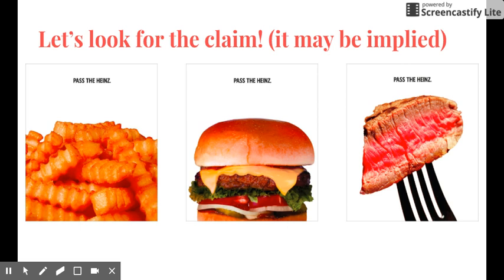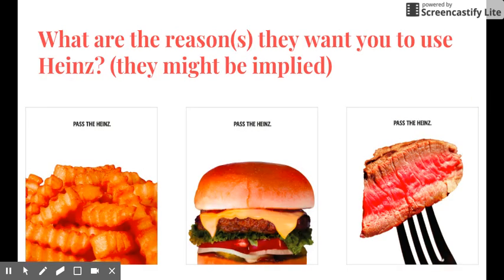So what do you think they want us to do or want us to believe? Well, it's obvious that they want us to buy Heinz, right? And they want us to use Heinz on our food. So I would say the claims are that we should buy Heinz ketchup and that we should use Heinz ketchup on our food. They don't say that anywhere. But what are the reasons they want us to use Heinz? Just like those claims, where they didn't write, you should use Heinz ketchup on your meat and fries, the reasons why might be implied too.